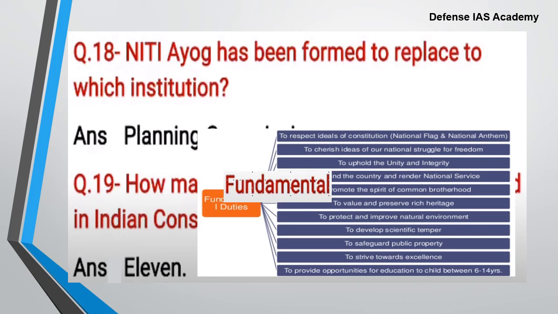promote the spirit of common brotherhood, to value and preserve the rich heritage, to protect and improve natural environment, to develop scientific temper, to safeguard public property, to strive towards excellence, to provide opportunities for education to child between 6 to 14 years. So these are the 11 fundamental duties that are mentioned in the Indian Constitution.